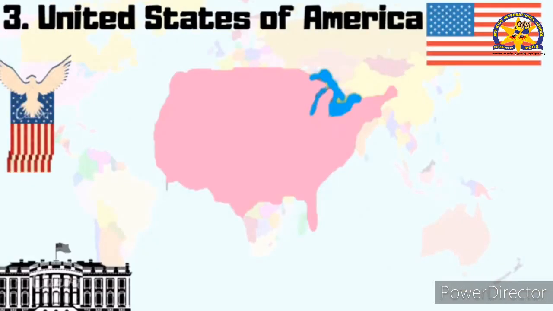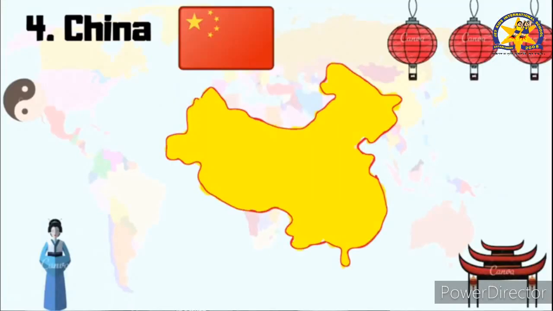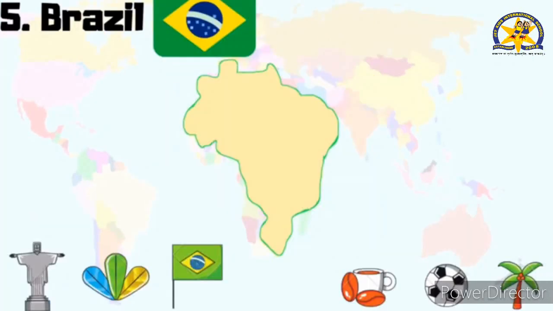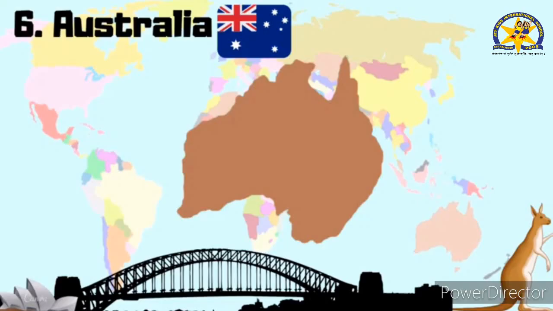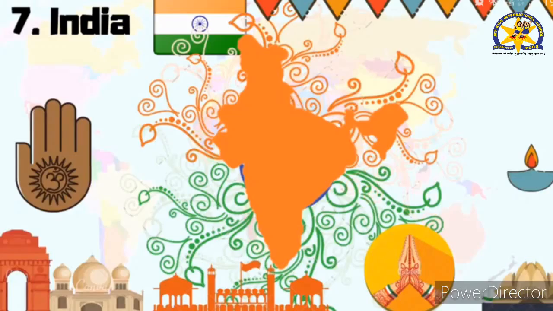After Canada, USA, 9.83 million square kilometers. China, 9.60 million square kilometers. Brazil, 8.51. Australia, 7.69, whereas India covers 3.28 million square kilometers.